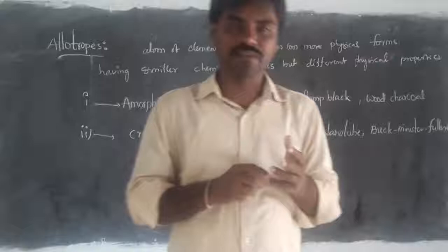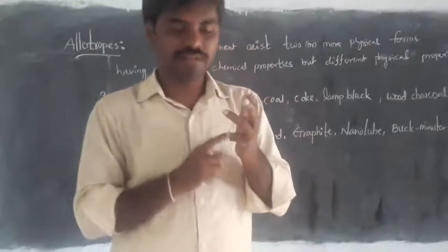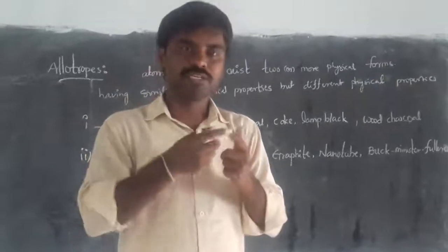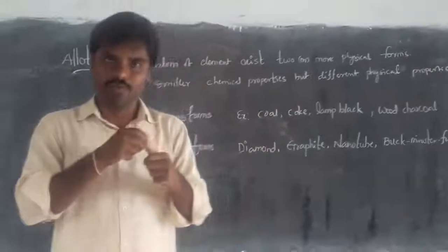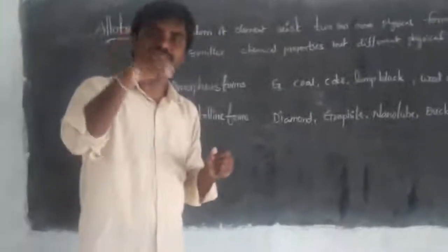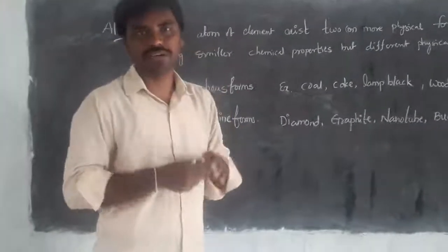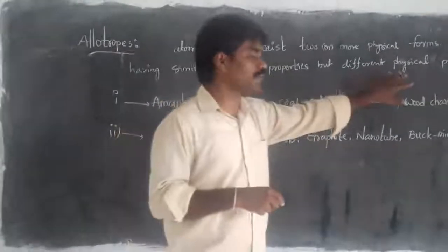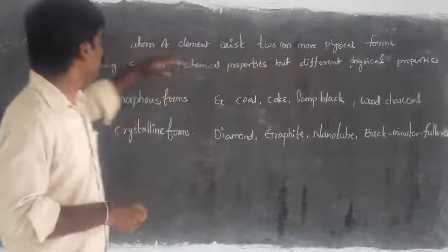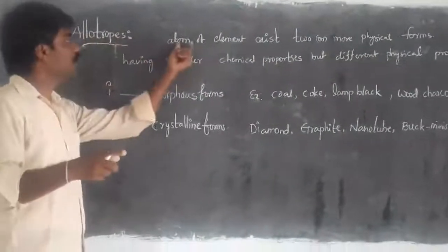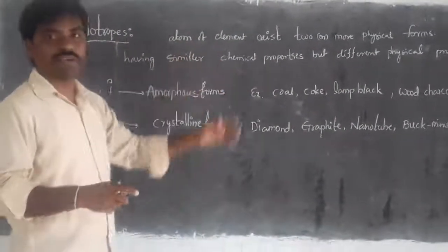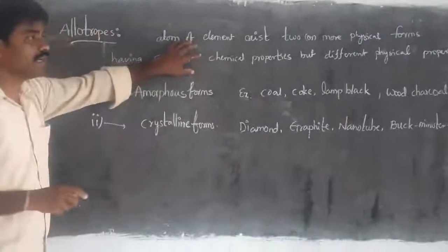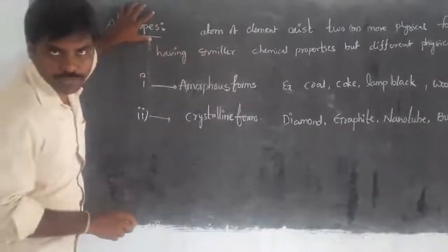Generally you are familiar with what physical properties are: simply color, solid, liquid or gas, melting point, boiling point, and one more we have to know, that is whether it is dissolved in a particular liquid or not. All such information we call physical properties. So the physical properties of allotropes are completely different for the atom, but the chemical properties appear almost the same. Such a property of an atom is called the allotropy property.